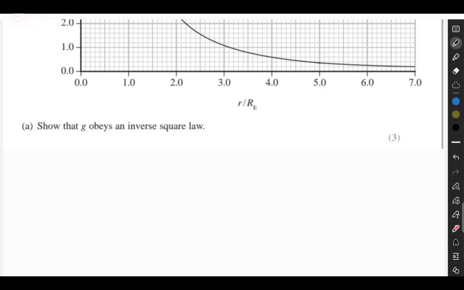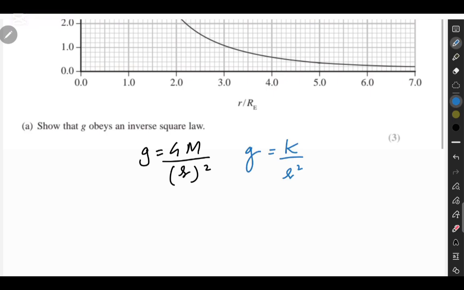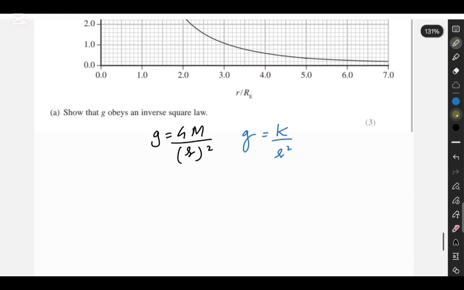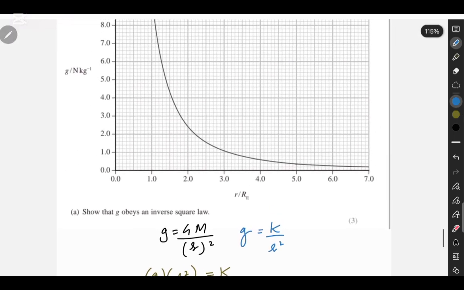So we know the formula of gravitational field strength is G is equal to GM over R squared, where G is the gravitational field strength and R is the separation, or the distance from the center of one mass to the center of the other. So G is equal to K over R squared. All you have to do is G times R squared is equal to K. And if you can show that for both points that it gives you a constant, it means that it obeys the inverse square law.